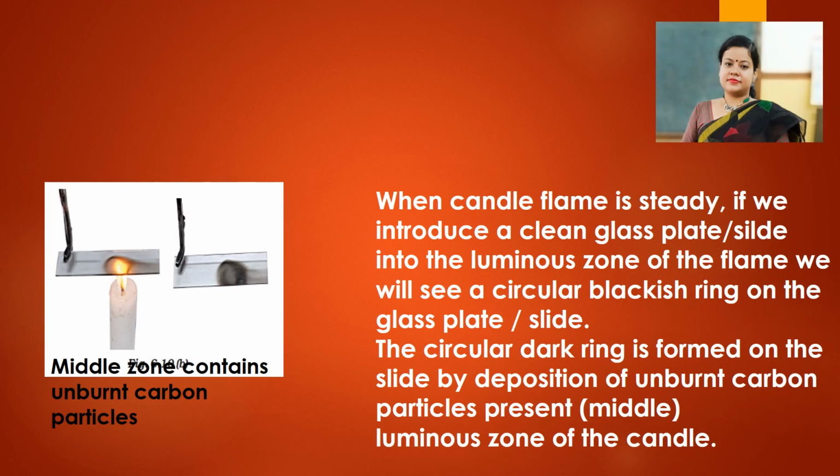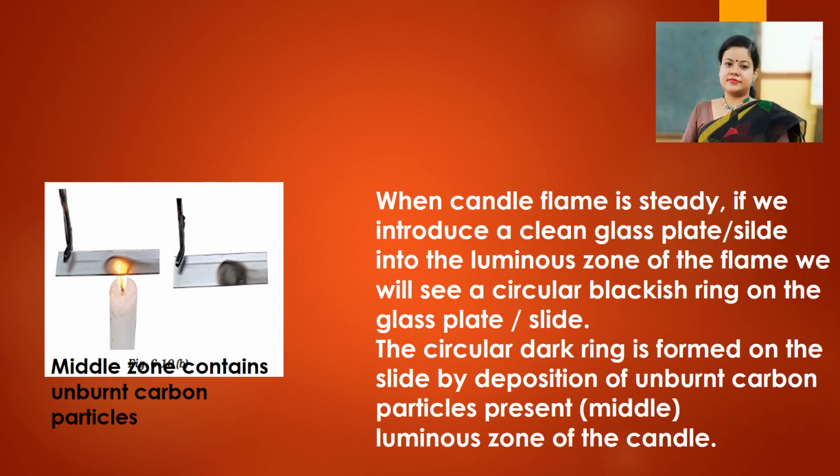About the middle zone, we have learned that it is a zone of incomplete combustion. So, when the candle flame is steady, if we introduce a clean glass plate or slide into the luminous zone of the flame, that is the middle zone, we will see a circular blackish ring on the glass plate or slide. Why does this circular blackish ring appear?